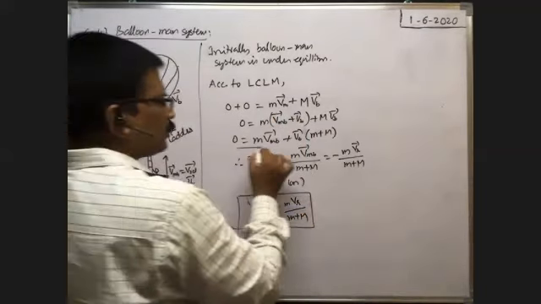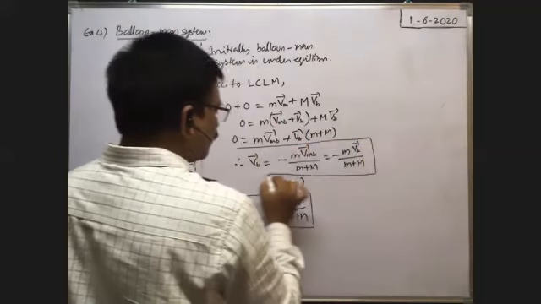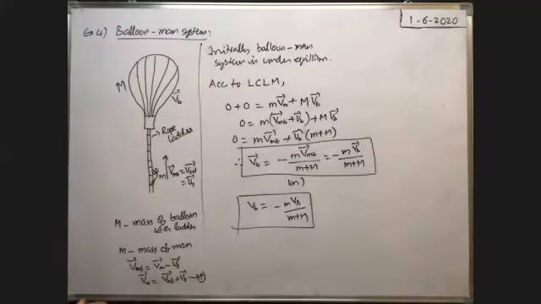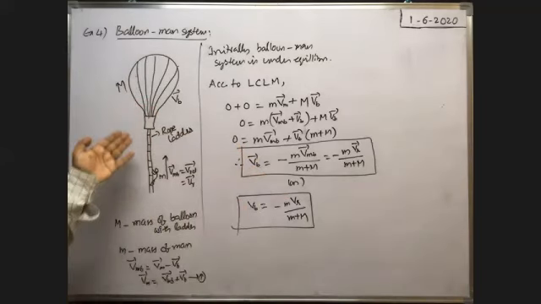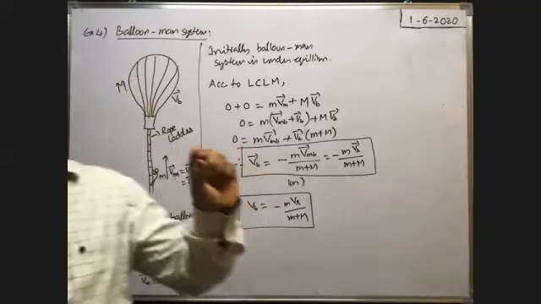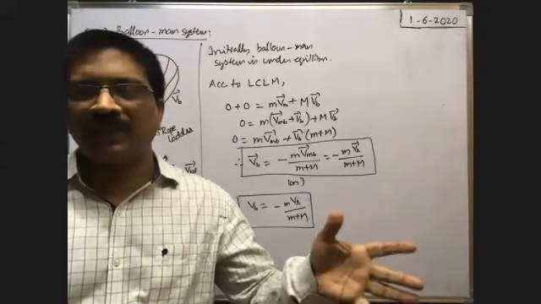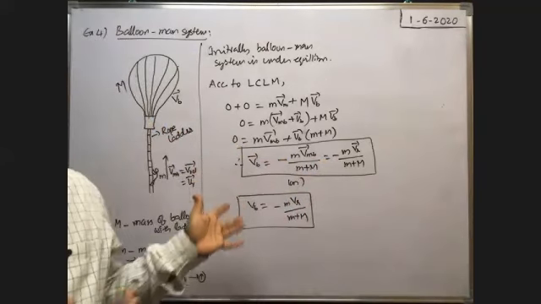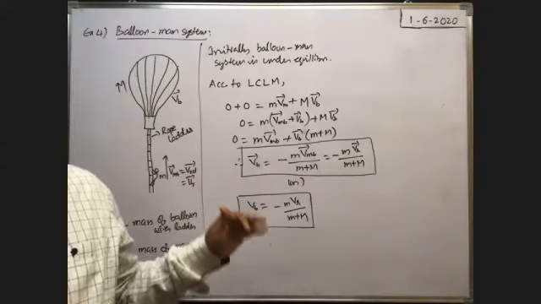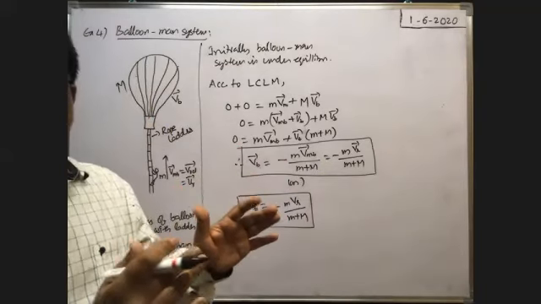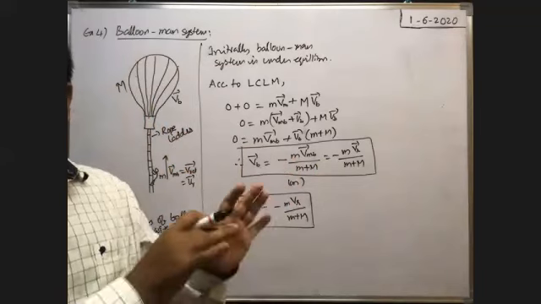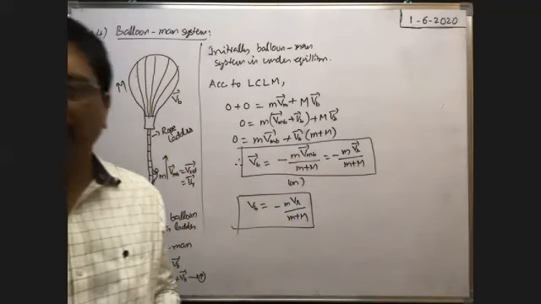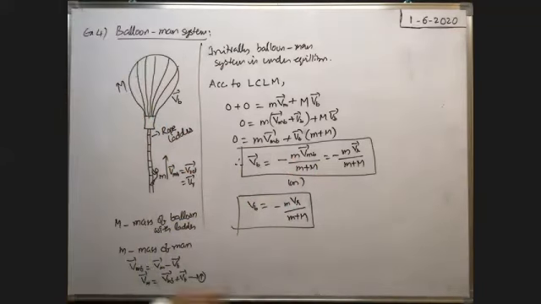I think you observed all these formulas. Most of them in the boatman system, we observed the boatman system. Next the balloon-man system. Next the bullet system. In all of them we got the same formulas, no? Same formulas in all cases, but the same concept is applied in different cases, in different ways. Approaches are different, but the concept is the same. All are similar, right? I think you could understand now.